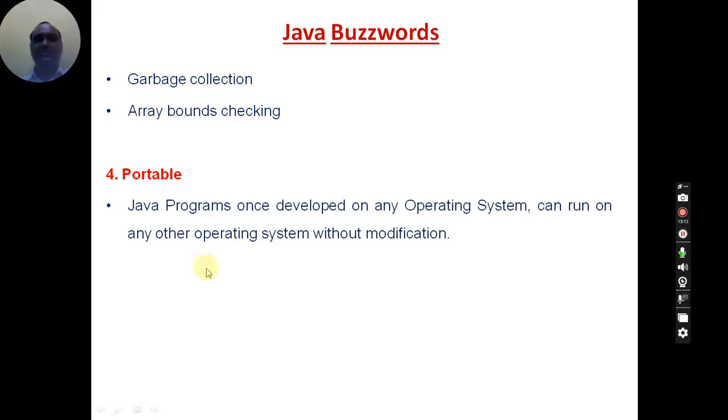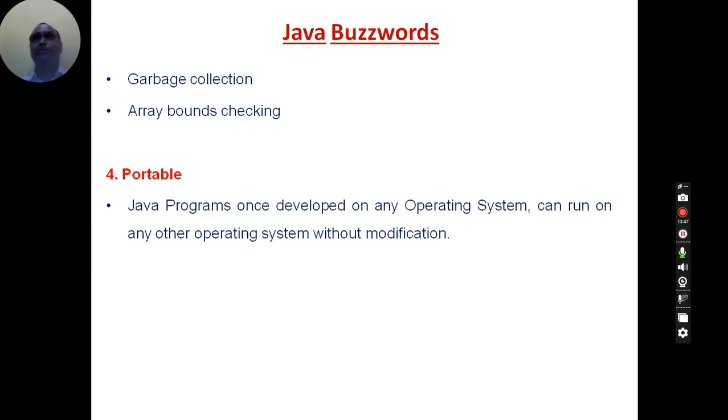The meaning of this is, if you have developed a program on one particular operating system like Windows, the same program you can take and execute on a different operating system like Linux or Macintosh operating system, Mac OS. There is no problem, without even minor modifications to your program. Whatever you have developed on Windows, the same program you can take onto Linux and execute your Java program there. But with C and C++ it is not possible.